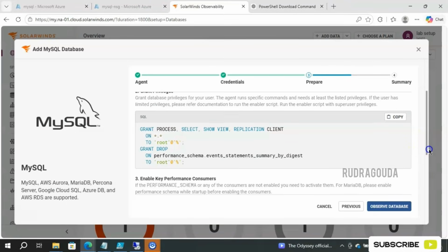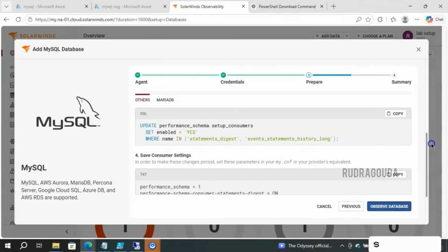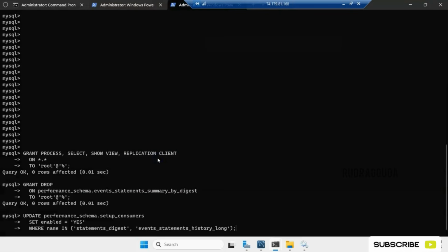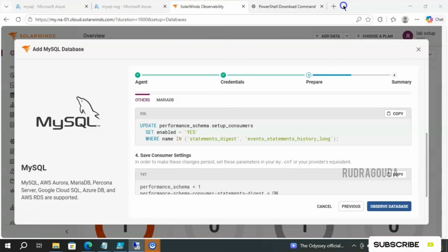After that, what they have mentioned is, enable the performance consumer. So just copy it again, go to the server and paste, and enter. Okay, so everything is done from the SolarWinds perspective as well.